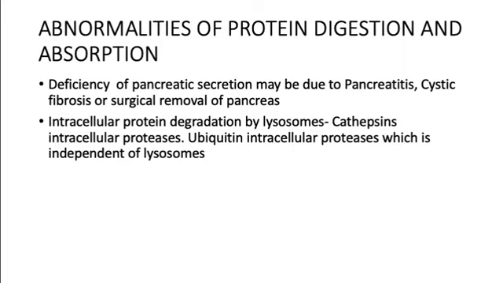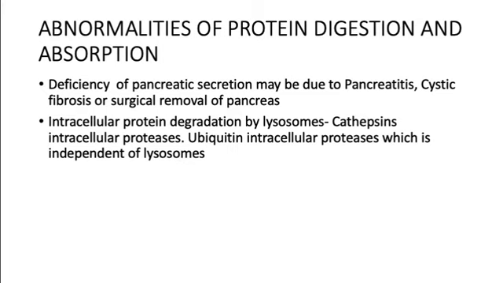And in some conditions there is intracellular protein degradation by the lysosomes. It can be by cathepsin intracellular proteases, and then you have the ubiquitin intracellular protease, which is independent of the lysosomes. So you have two intracellular protein degradation pathways, one is lysosomal dependent and the other is lysosomal independent, that is cathepsin and ubiquitin.